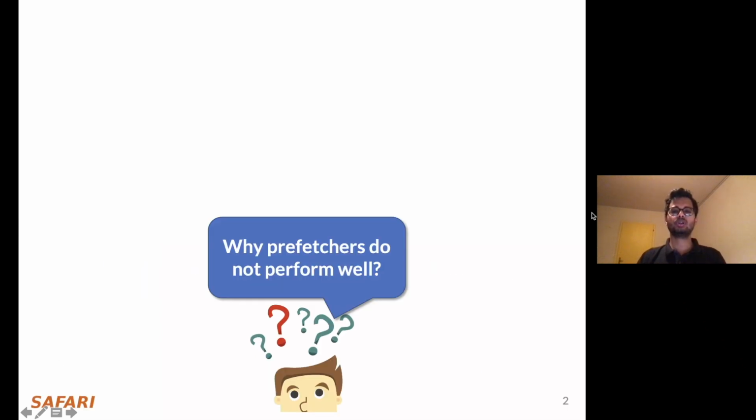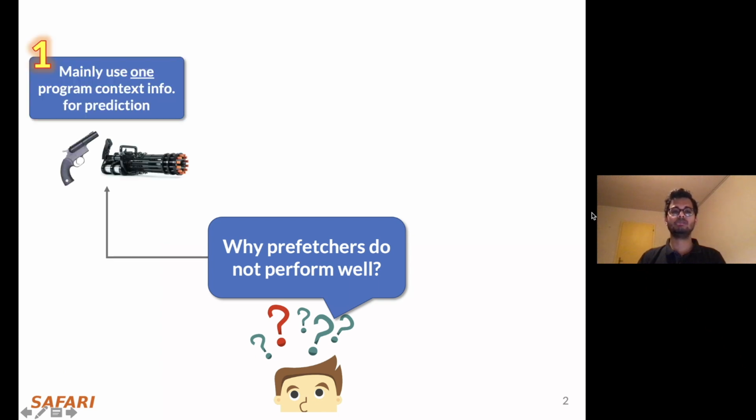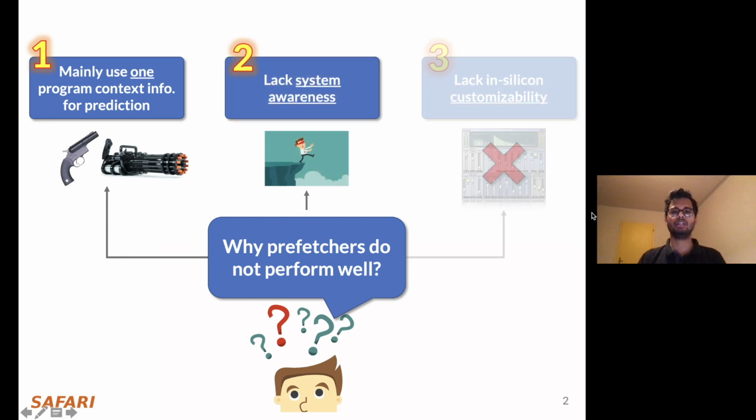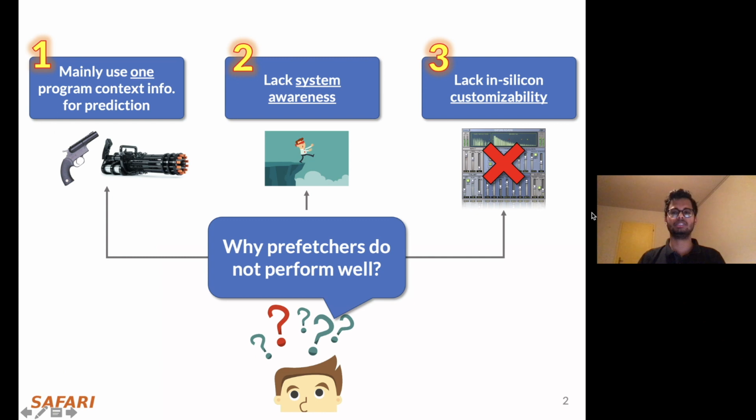We observed three key shortcomings in prior prefetching works that significantly limit their performance improvement. First, they mainly use one program context information for prediction. Second, they lack system awareness. And third, they lack in-silicon customizability.